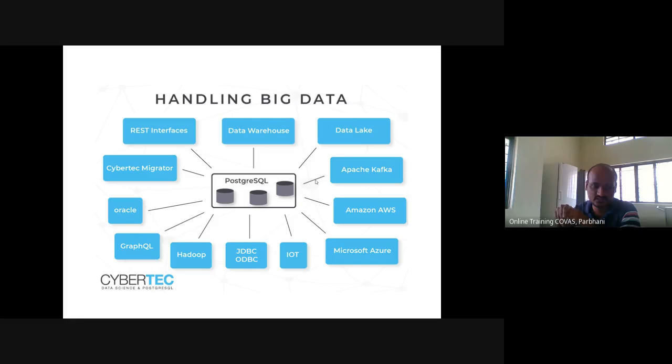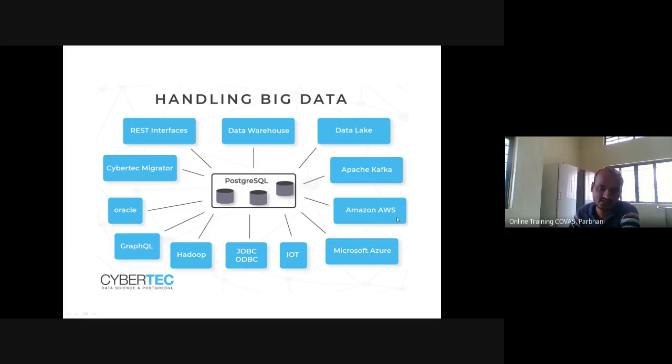For structure based data, SQL is a programming language people basically use, here PostgreSQL. If you are handling big data, the data is stored in what is called a warehouse. Sometimes people refer to it as data lakes, and these are the different tools which you can use.